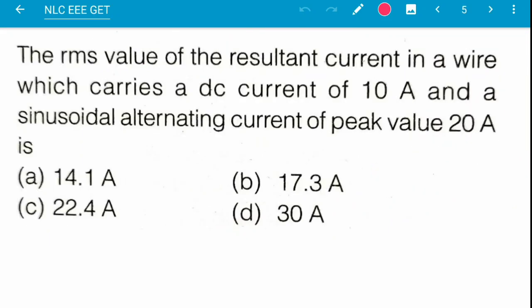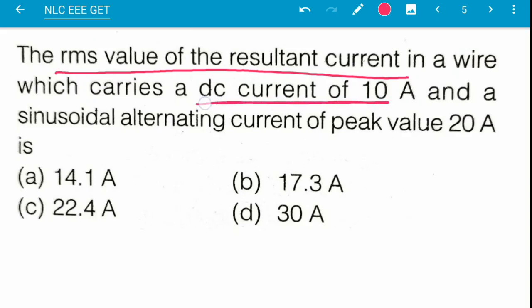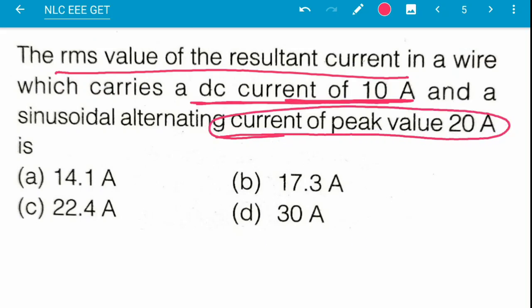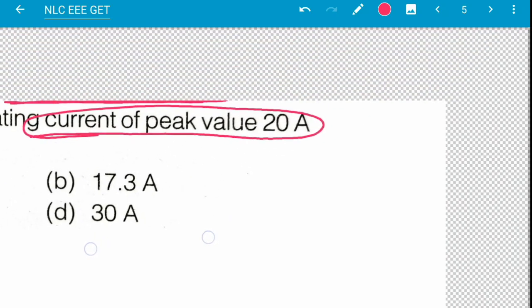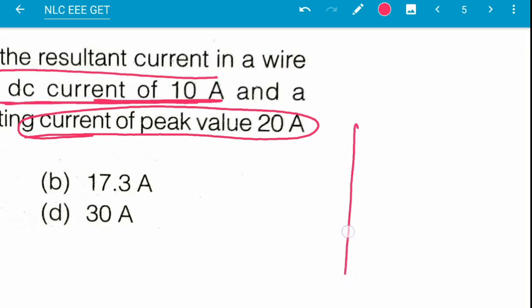Next question, the RMS value of the resultant current in a wire which carries a DC current of 10 ampere and a sinusoidal alternating current of peak value 20 ampere is. For this type of question, the wave is like this.